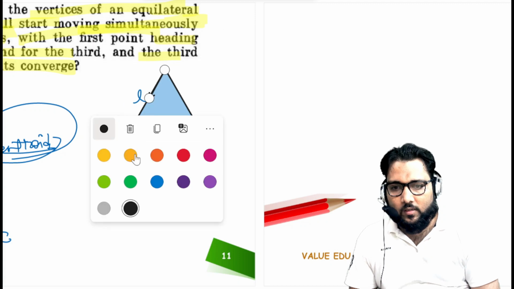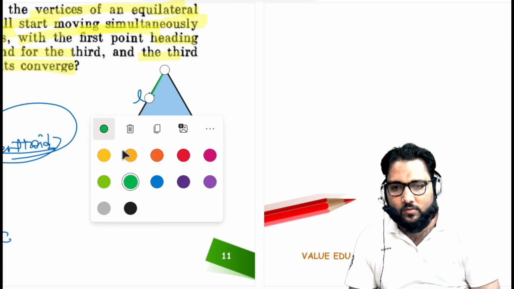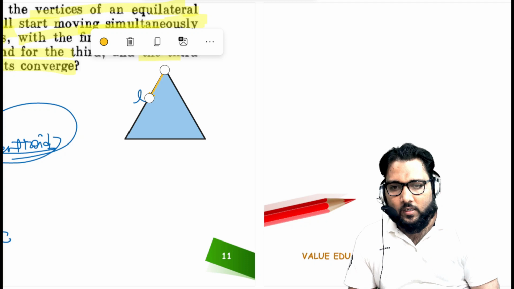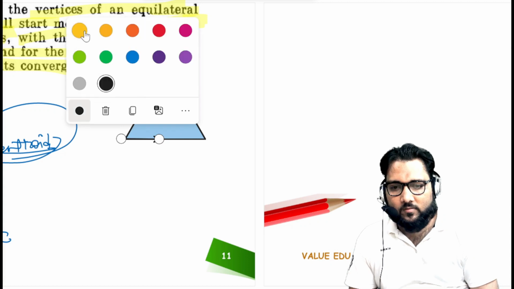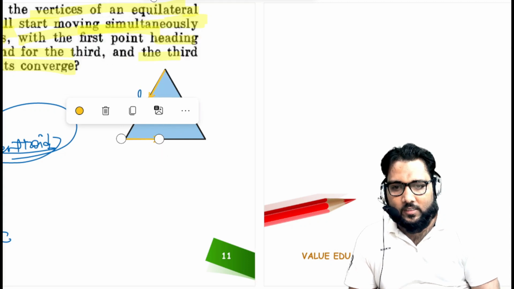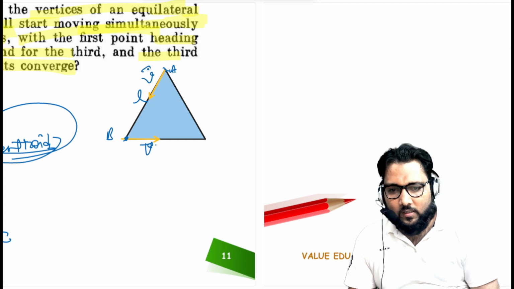We are taking this for only 2 points. Is it okay, guys? And B is moving in this direction. That is V. This is A, this is B. The velocity is V, and the velocity of B is this.